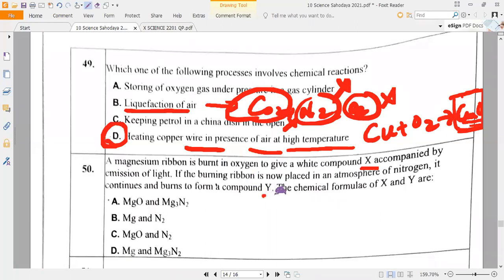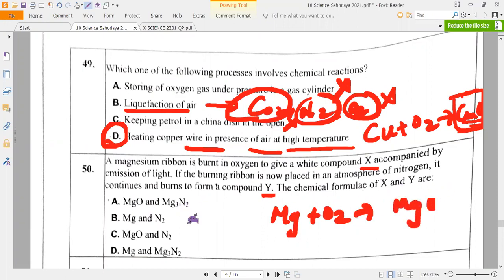Y. So now the chemical formula of X and Y they are asking. First you can check it. What is that now? Mg, magnesium reacting with oxygen. Magnesium plus oxygen will give you what, guys? Magnesium oxide. What is the valency of magnesium? Magnesium is 2 plus and oxygen is 2 minus. So we used to get magnesium oxide, MgO. Any doubt in this? MgO.